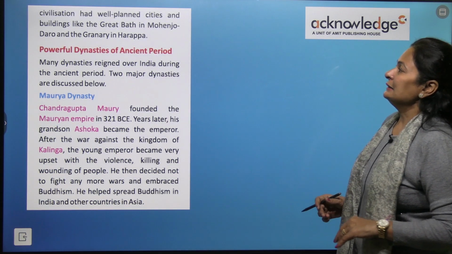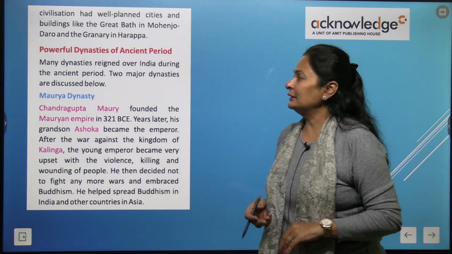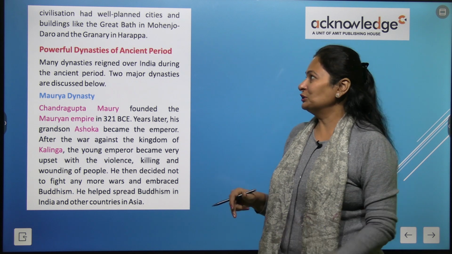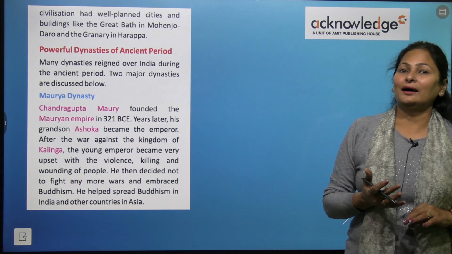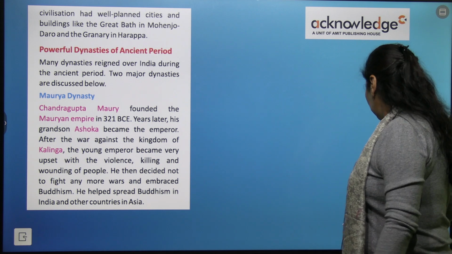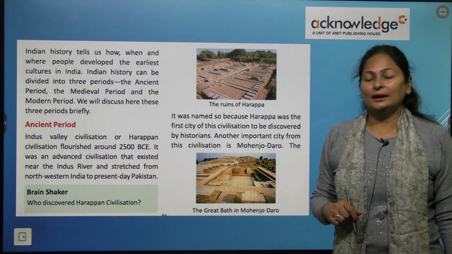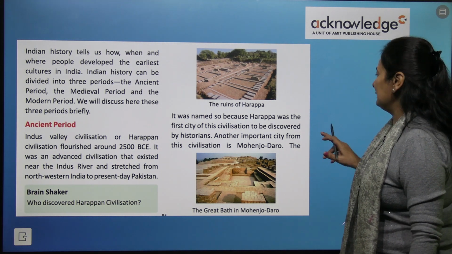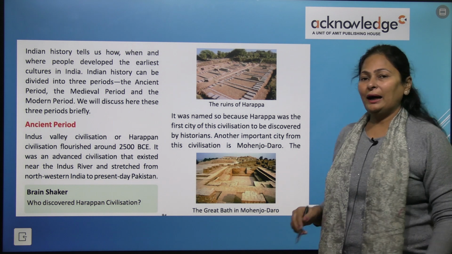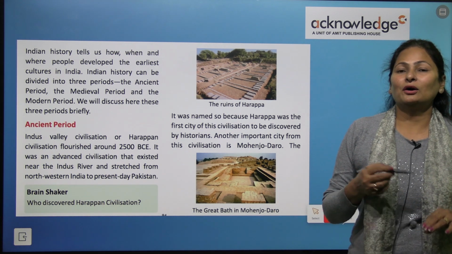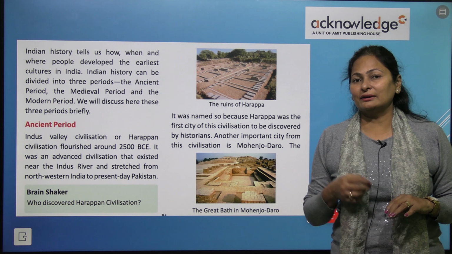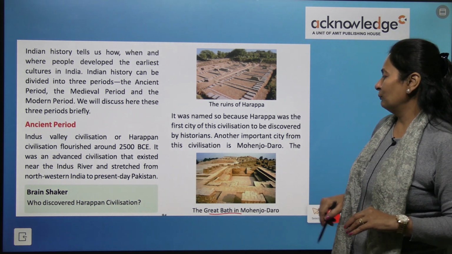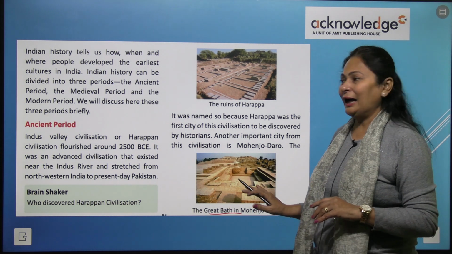The civilization had well-planned cities and buildings like the Great Bath in Mohenjo-daro and the granary in Harappa. We have seen in this picture the Great Bath in Mohenjo-daro. People used to bathe there on religious occasions and festivals.